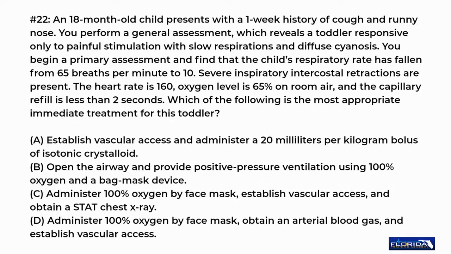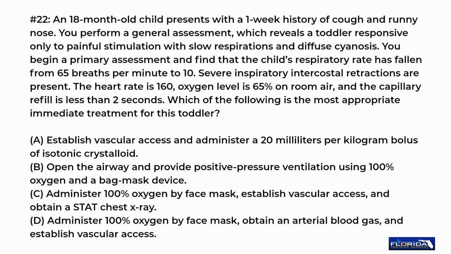A. Establish vascular access and administer a 20 ml per kilogram bolus of isotonic crystalloid. B. Open the airway and provide positive pressure ventilation using 100% oxygen and a bag mask device. C. Administer 100% oxygen by face mask, establish vascular access, and obtain a stat chest X-ray.